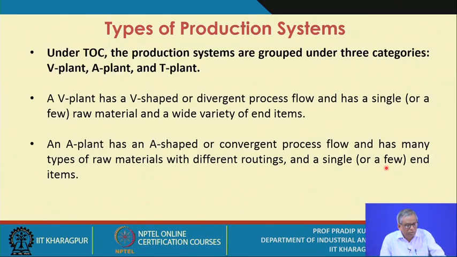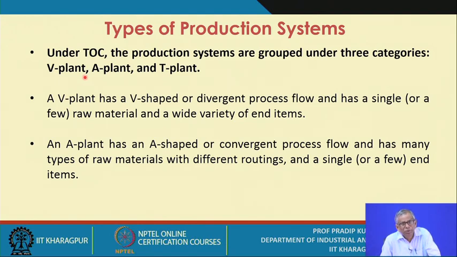Okay, as I have already pointed out, let me repeat it once again. Under TOC, the production systems are grouped under three categories: V plant, A plant, and T plant. This term plant we have been using, not explicitly saying production systems.